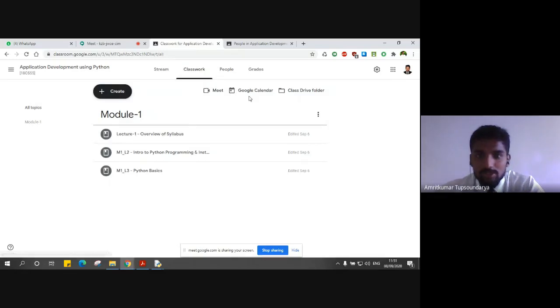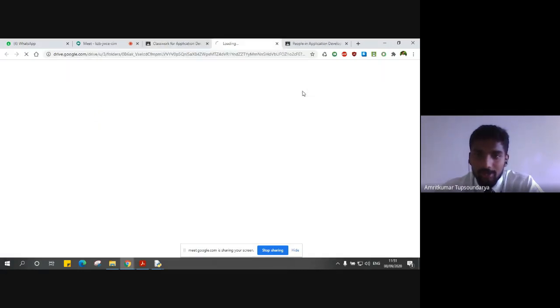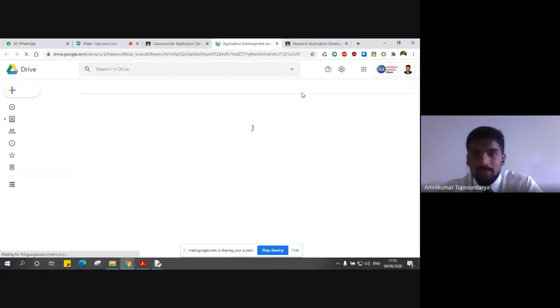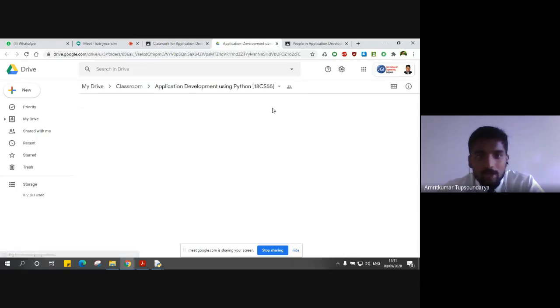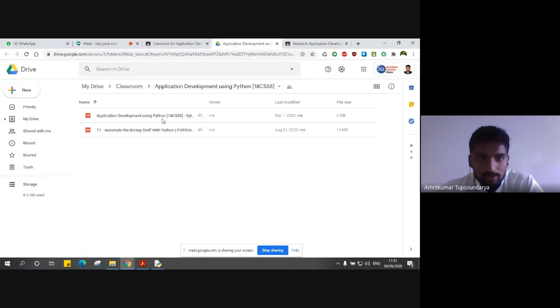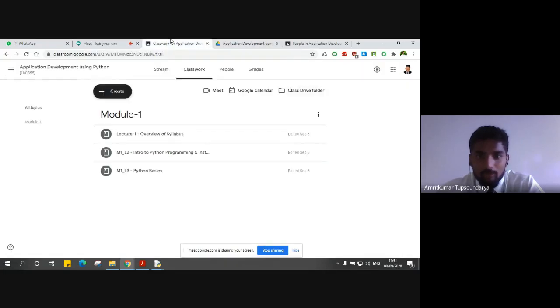At the classroom section, I think at your end also, you'll be able to see the class drive folder, which will directly take you to our Google Drive folder. You can see I have put the syllabus copy and the textbook here for easy access.